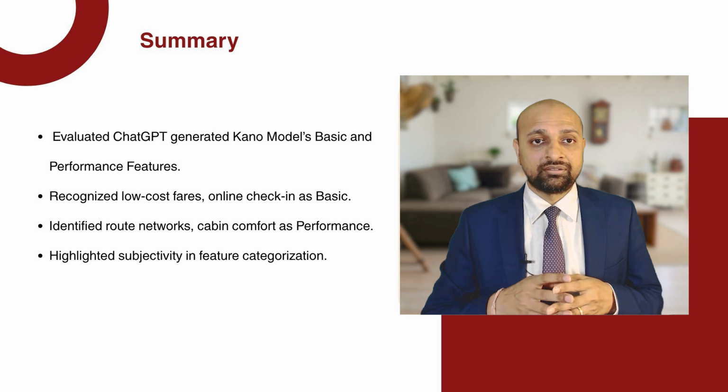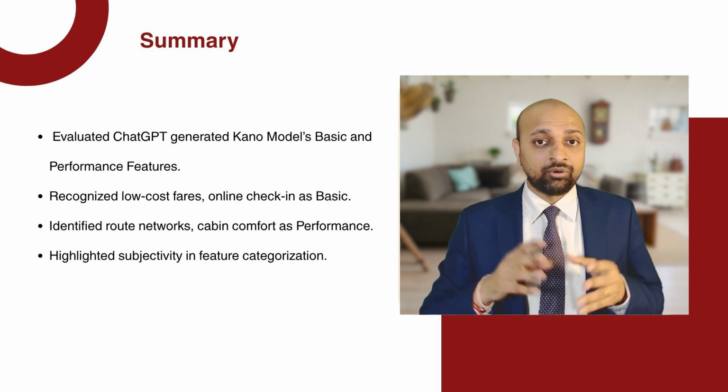Performance features such as expanded route networks and enhanced cabin comfort were identified as elements that directly influence customer satisfaction when improved or missing. We also revisited the idea that feature categorization is subjective and depends heavily on customer perception and product strategy, such as reclassifying fuel-efficient fleets as an excitement feature based on our low-cost airline context.